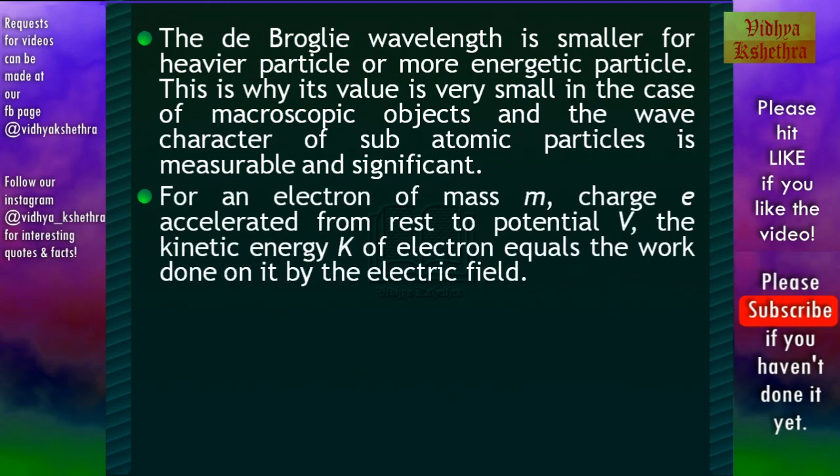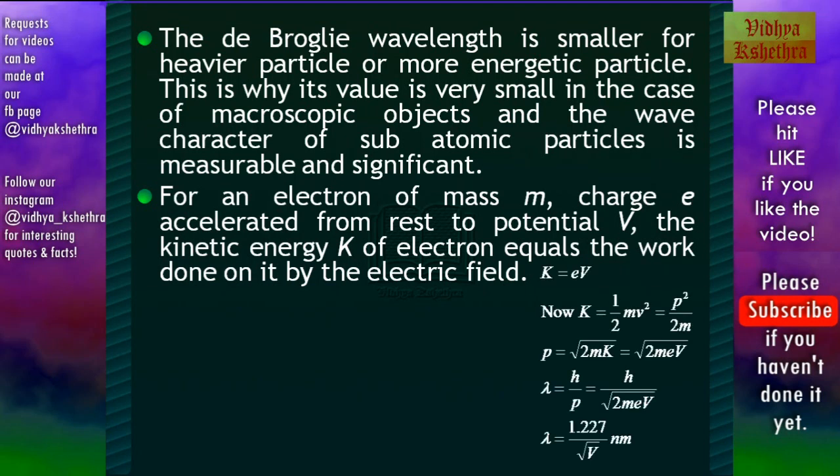For an electron of mass m having a charge e, which is accelerated from rest through potential V, the kinetic energy K of the electron equals the work done on it by the electric field. That is, K is equal to QV. In this case, Q, which is the charge, is equal to e. Therefore, K is equal to eV.